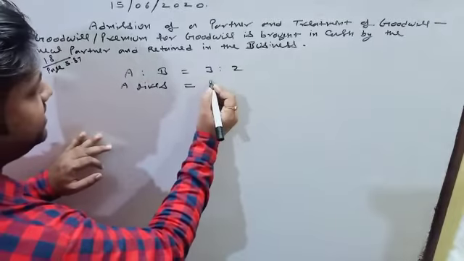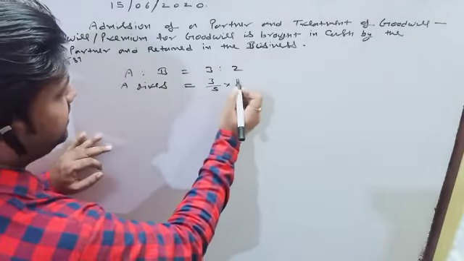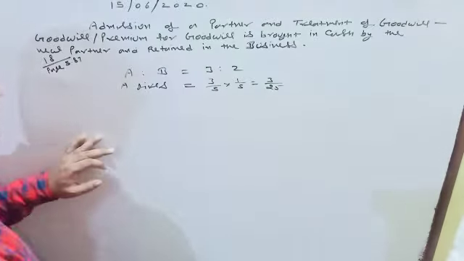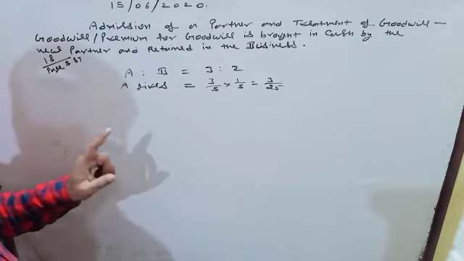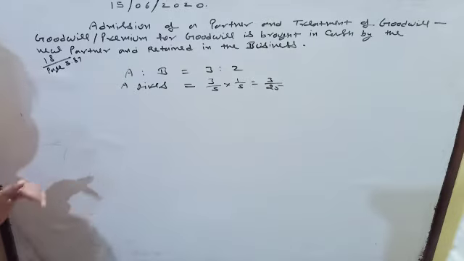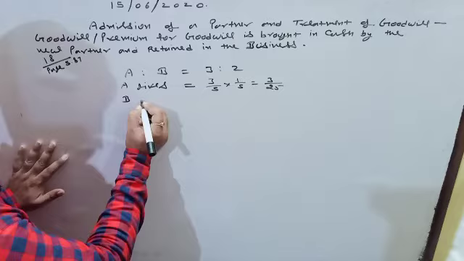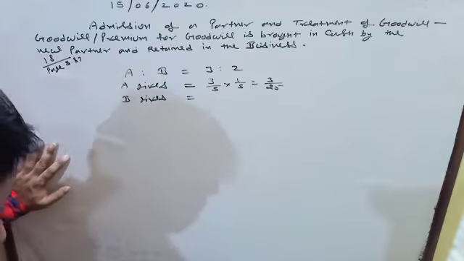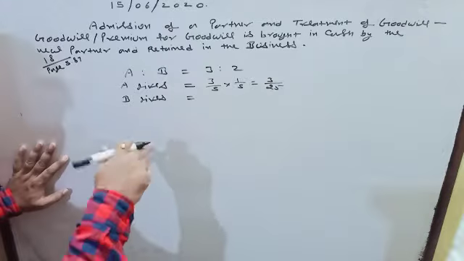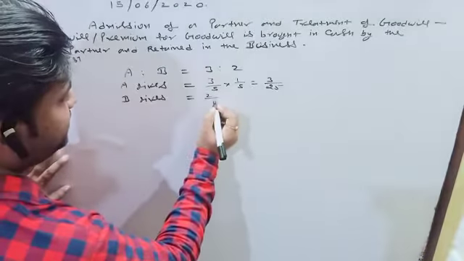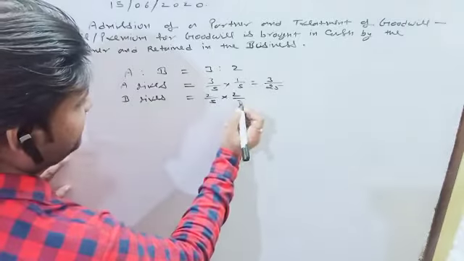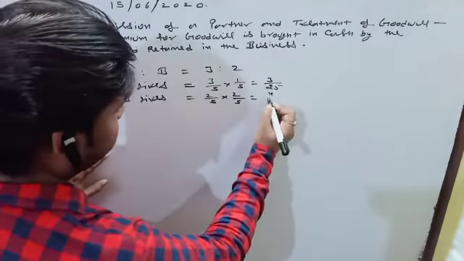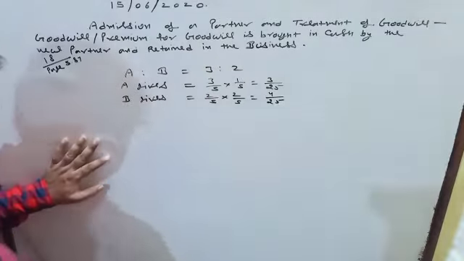A का शेयर क्या है? 3/5 का 1/5 यानी 3/25 A will be given to C. In the same manner, B gives to C 2/5 of his share. B जो है अपने शेयर का 2/5 देगा. It means B देगा 4/25.